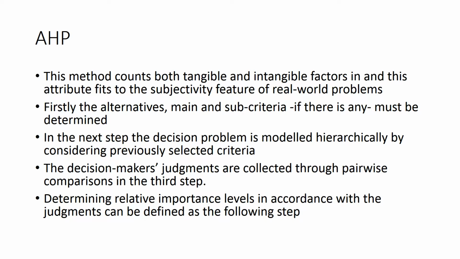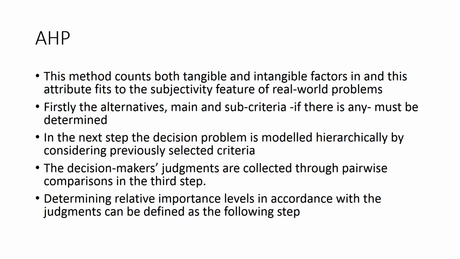Then the decision makers' judgments were collected through pairwise comparisons. They labeled 1 through 9 as more important, barely more important, very more important, extremely more important, and they asked all of the decision makers. Then they went back, found the average, and went back to the decision makers. They said, this was the average of pairwise comparisons. Do you guys concur? And after concurrence from the decision makers, the authors continued in the process of AHP.